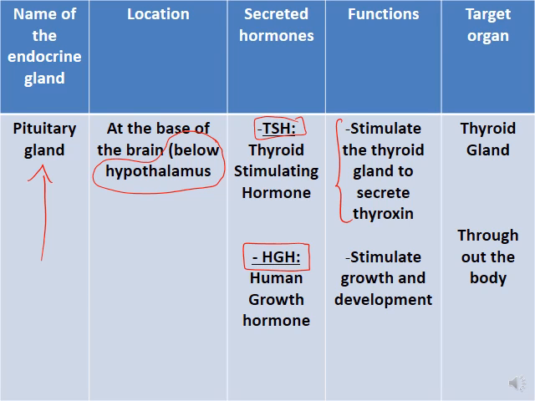What is the target organ of this thyroid stimulating hormone? This hormone stimulates the thyroid gland, so the target organ is going to be the thyroid gland. Whereas the second hormone, the HGH, is human growth hormone. This human growth hormone is used to stimulate growth and development, and it works throughout the whole body. So the target organ is the whole body.